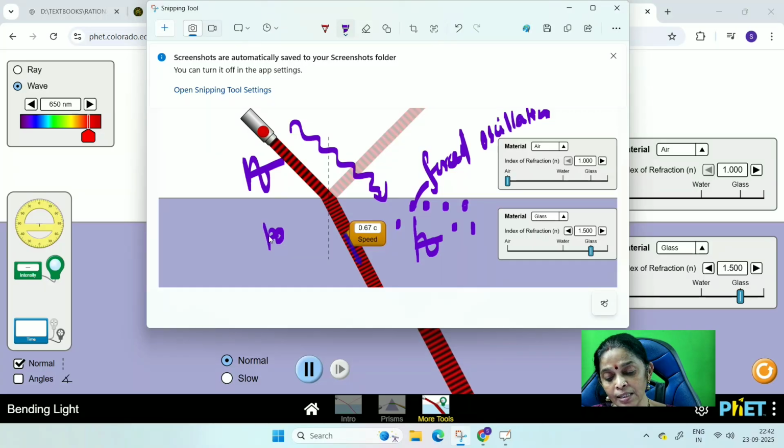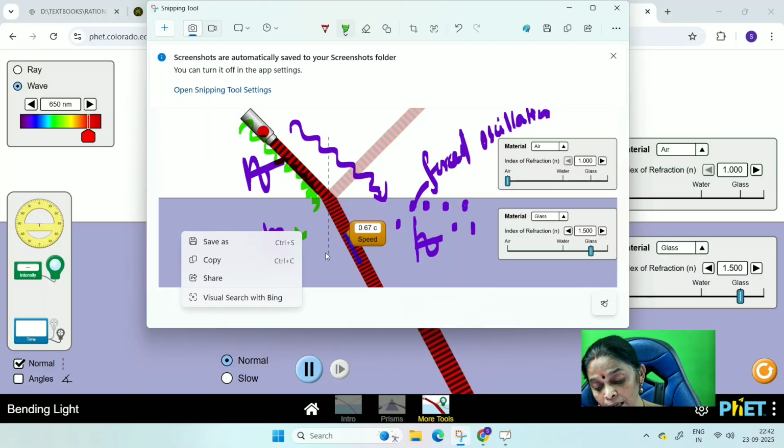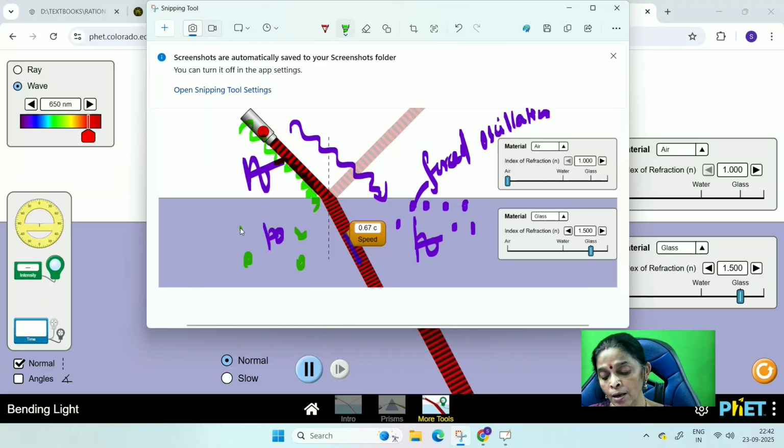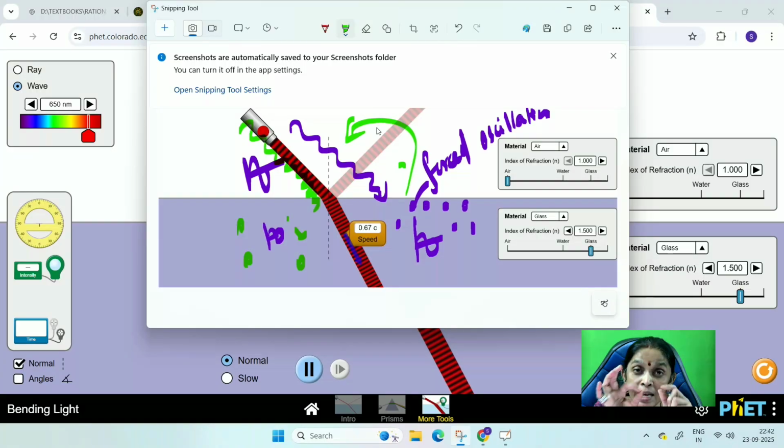But when this light wave falls on it, all these light waves set the molecules in the glass medium, I mean the denser medium, and force them to oscillate with the same frequency as the light wave. So you can say that the keyword over here is the frequency of the light waves. Even though it is traveling from one medium to another, the frequency of the light wave remains the same.